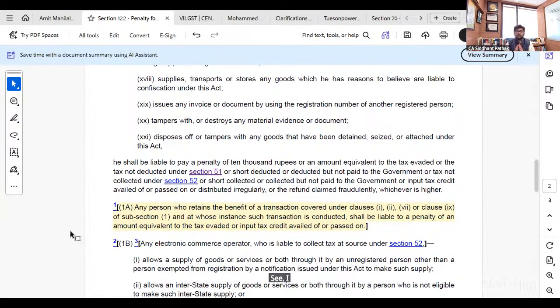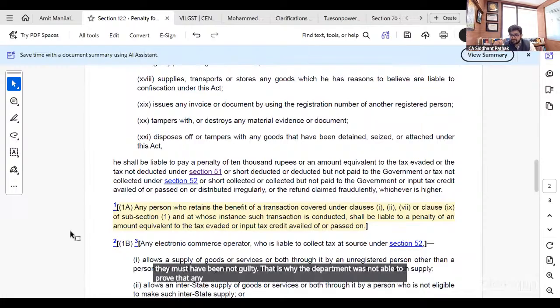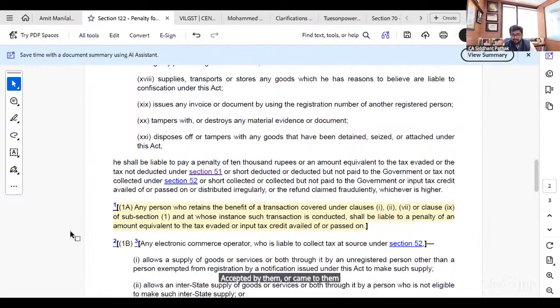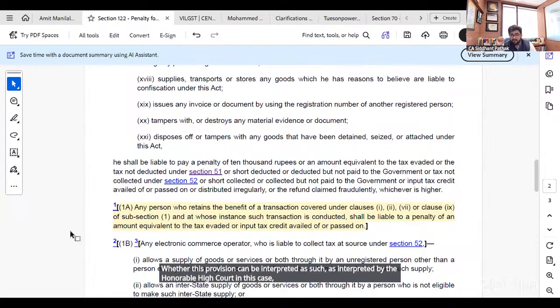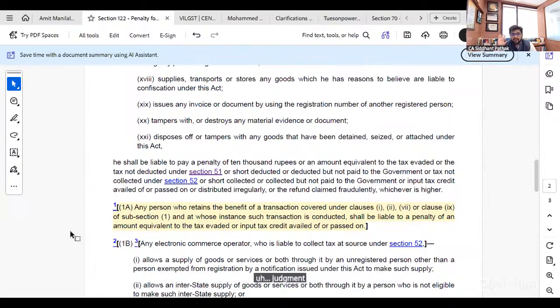See, I am not on the point whether these three persons in this case were guilty or not. They must have been not guilty. That is why the department was not able to prove that any benefit of the transaction was accepted by them or came to them from the company. But I am on the principle whether this provision can be interpreted as such, as interpreted by the Honorable High Court in this judgment. I do not wholly agree to the view that is taken by the High Court. That is what I wanted to express before you.